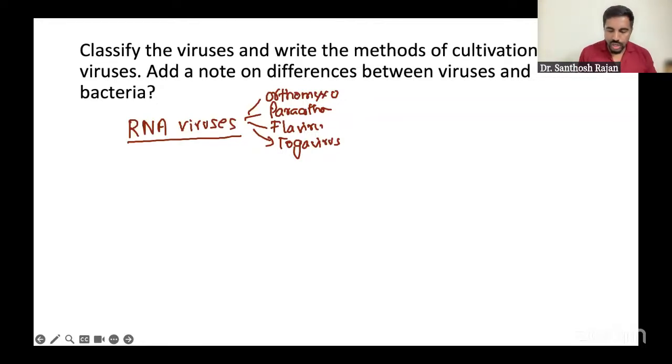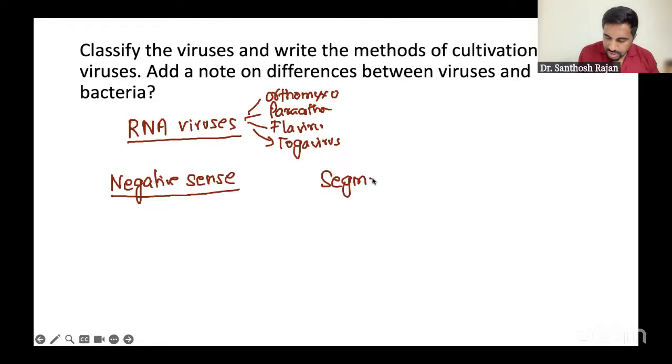Most RNA viruses are positive stranded, but we have negative sense RNA viruses. Usually it is positive sense, but we have the negative sense RNA virus classification, and another important one, segmented RNA virus. Okay, segmented RNA virus. This is an important classification. It is a huge, big question, and one more question is also very important for MCQs. So, negative sense RNA virus.